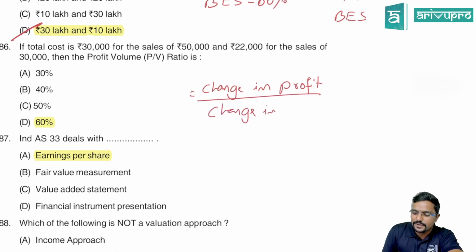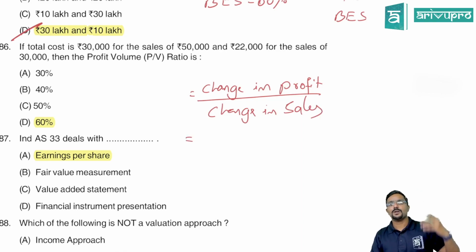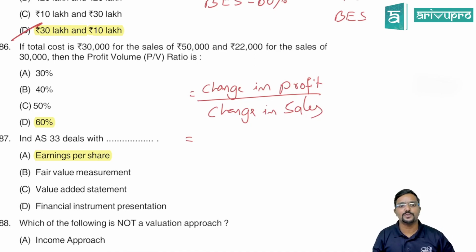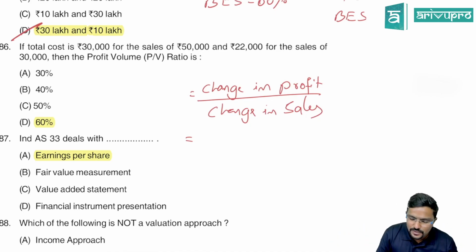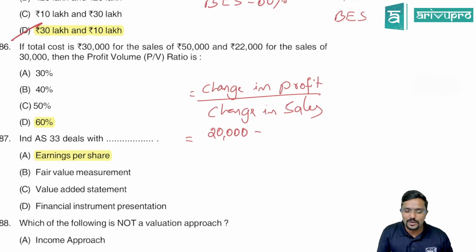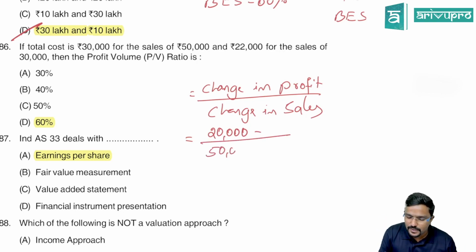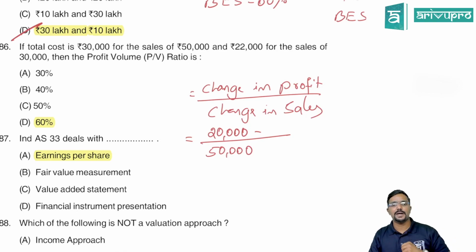Okay, what they have given? If total cost is 30,000, sales will be 50,000. So what is the profit? 20,000. So in period 1, the profit is 20,000. Agree? So what was the sales for it? 50,000. Okay, sir. Then second scenario.